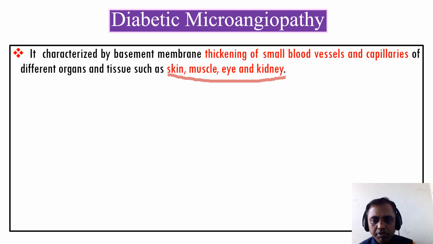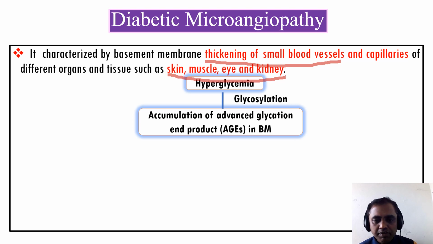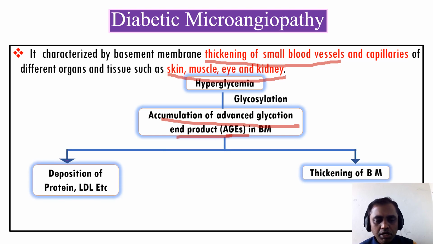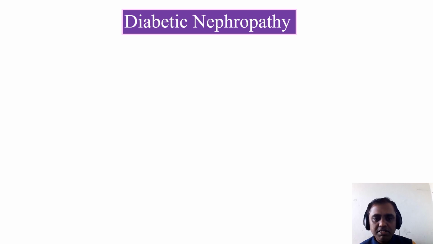So what will be the pathology? The thickening of the small vessels. So how is it taking place? With a simple understanding, as we are aware, hyperglycemia leads to accumulation of the advanced glycation end product, that is AGE, that leads to deposition of the protein and LDL as well as thickening of the basement membrane. So both lead to vascular leakage and vascular occlusion, leading to diabetic microangiopathy. So this is the simple understanding. If you know the basic concept of the metabolism, it is very easy to identify the diabetic complication.